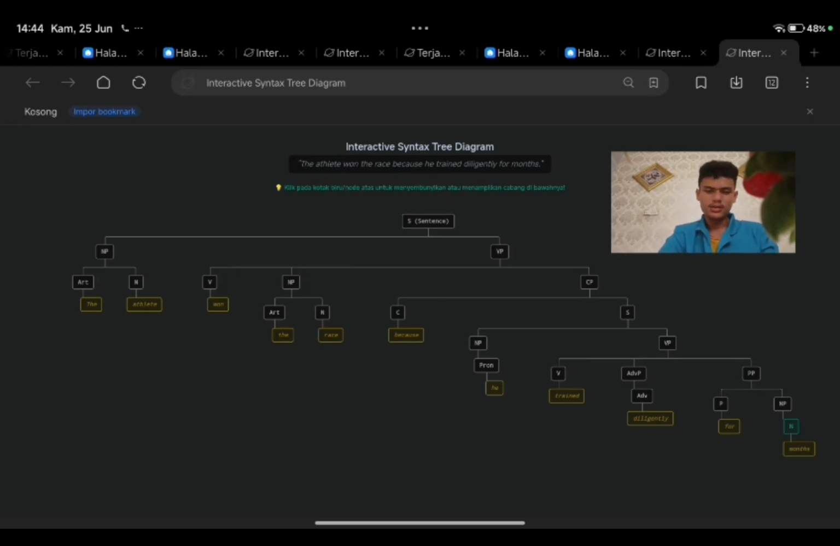Is that all? And that's it. By clicking every single node, one level at a time, we have mapped all 11 words back to their exact grammatical roles.